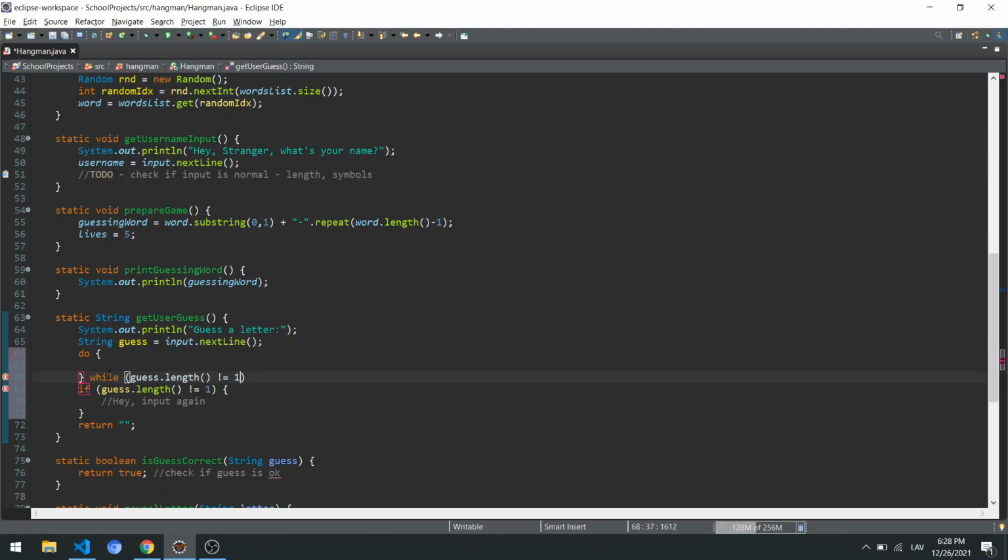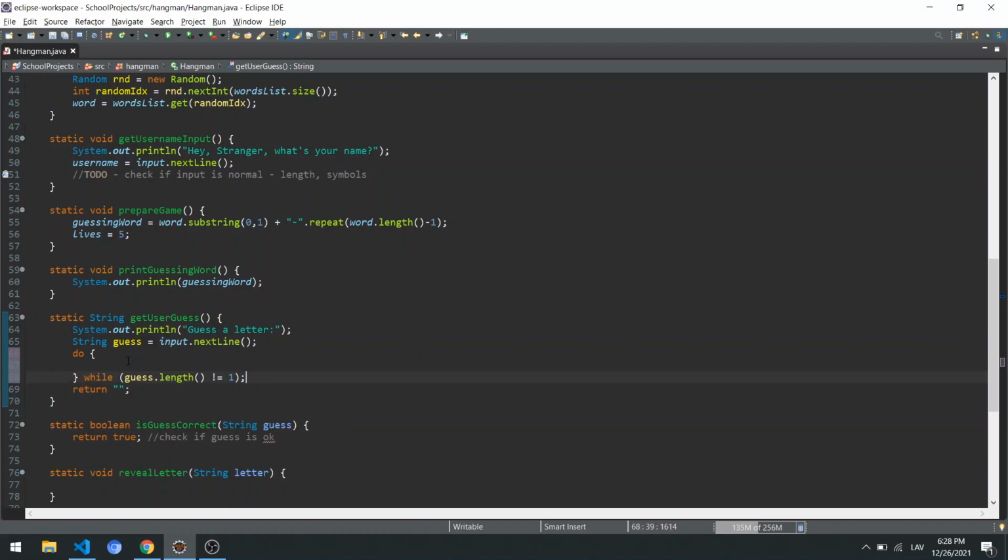So while this, and then we're going to say guess equals that input from user. We're going to define this word beforehand, this variable before the loop, and then we're going to guess this value up until the point when the guess is finally one word, and one letter, and then we're going to repeat that, return that guessed letter.